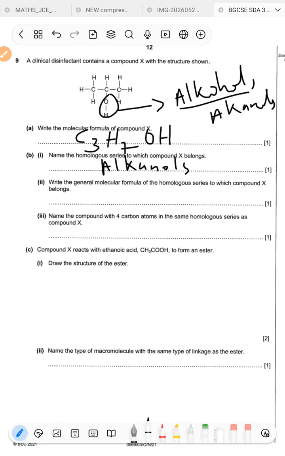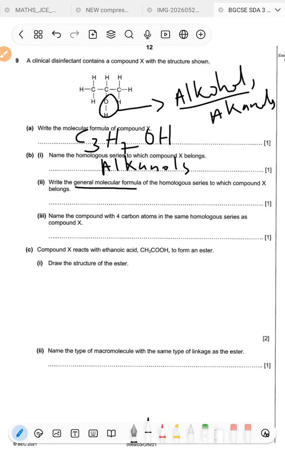Roman figure 2 says, write the general molecular formula of the homologous series to which compound X belongs. What is the general formula?